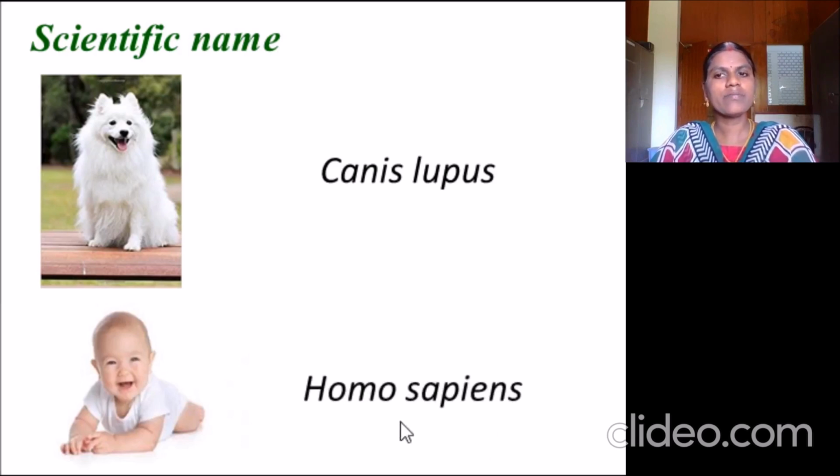Please notice here the first letter of the scientific name is a capital letter, and the whole name is in italics. It is a slanted text. Here also you can notice the scientific name for human is Homo sapiens. The first letter of the word is in capital and the overall text is in italics.